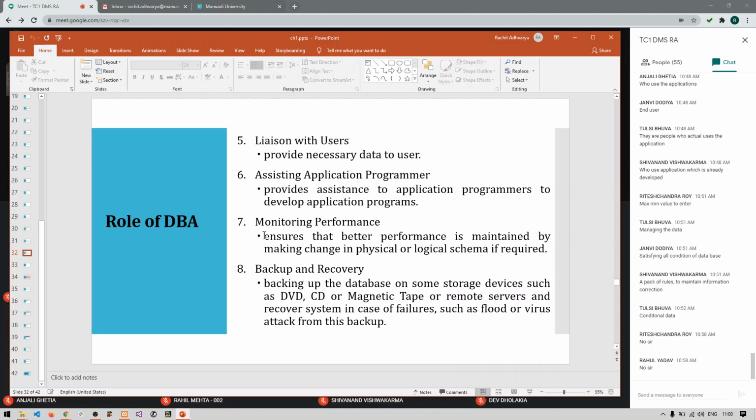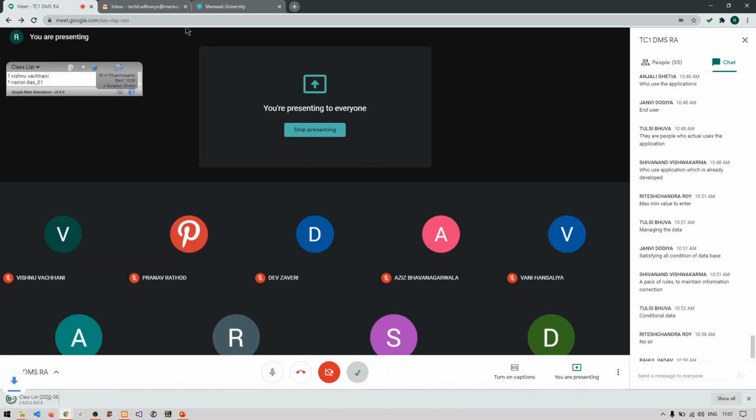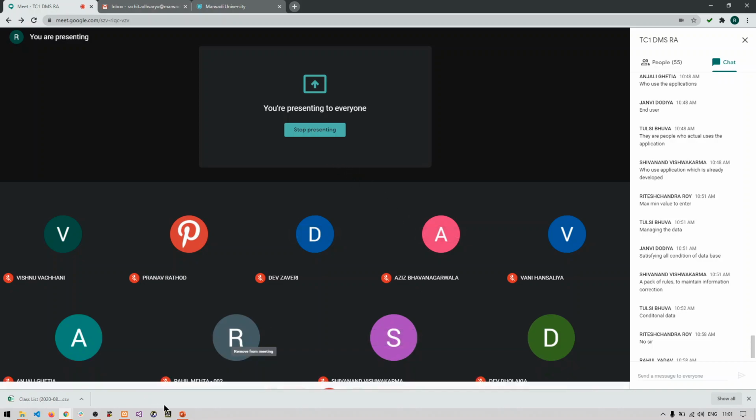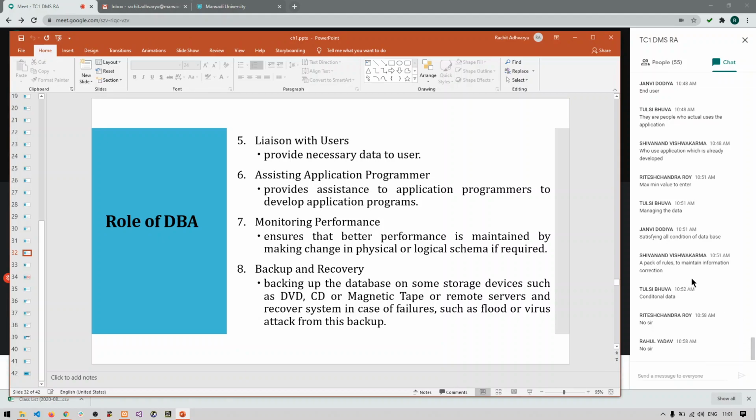Any doubts, anyone in this? Anyone is having any doubts in this? Please raise it if you have. Anyone? Any doubts? Shall I repeat again? Okay.